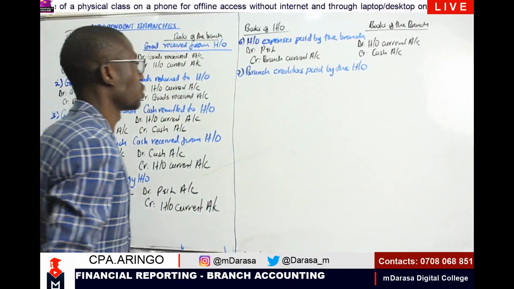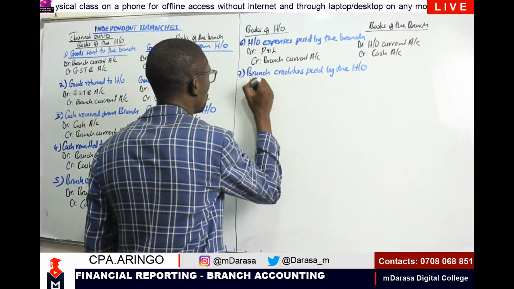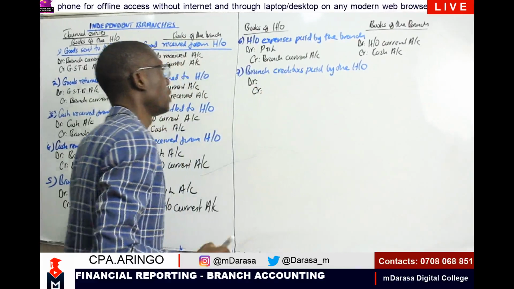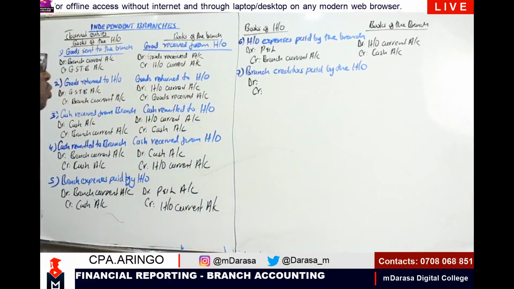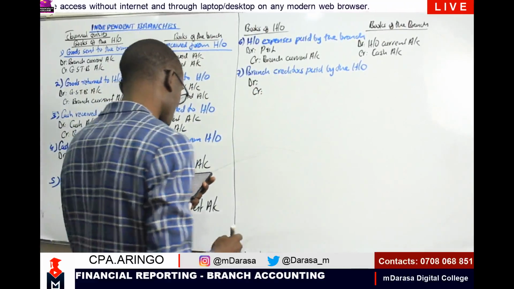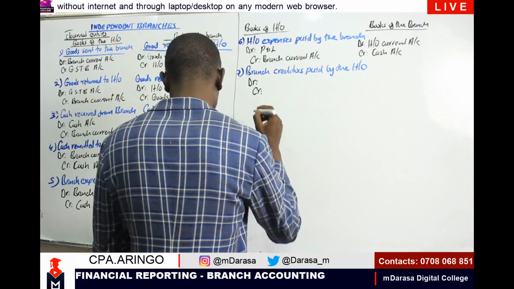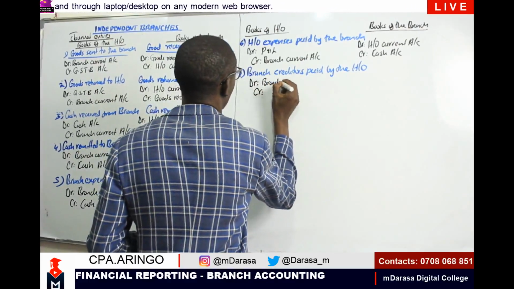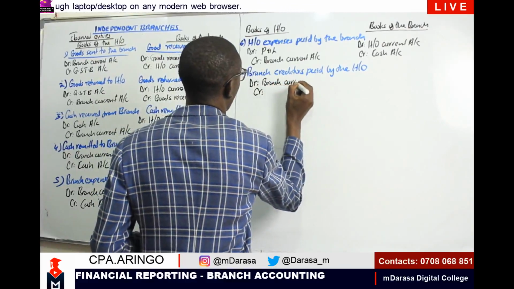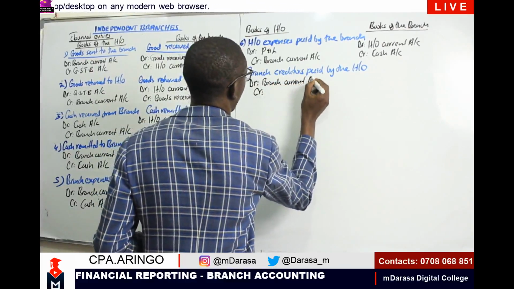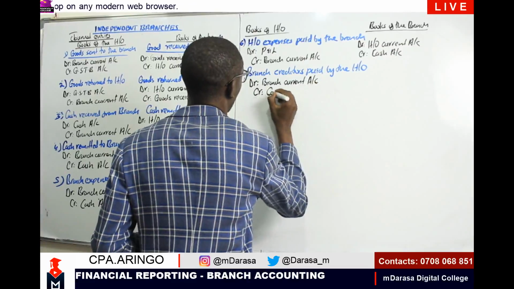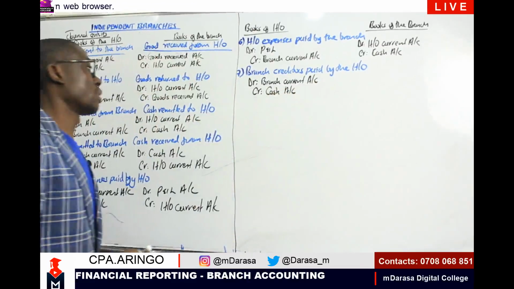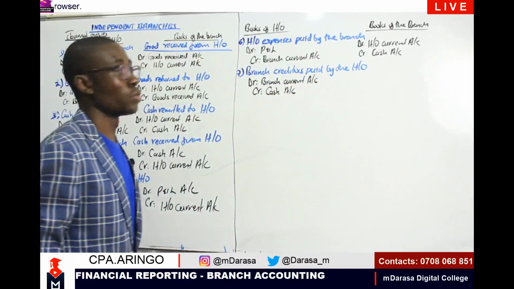So this is what you are going to do. We are going to debit and we are going to credit the following. We are going to debit branch creditors. We are going to debit our branch current account here. And of course, I'm going to credit where our cash is coming from. So we credit our cash account.